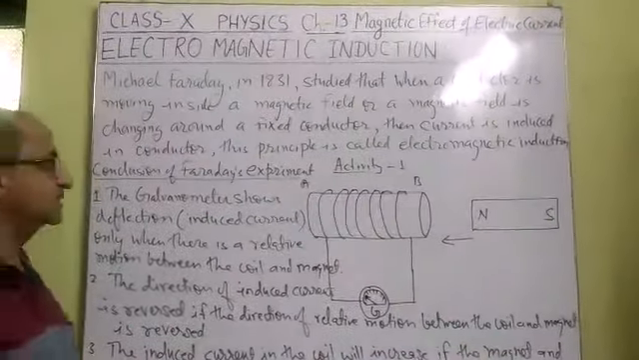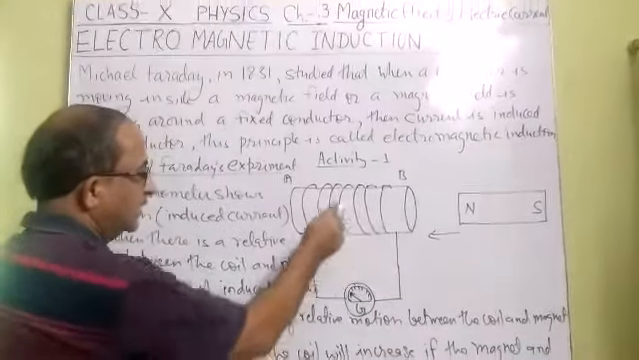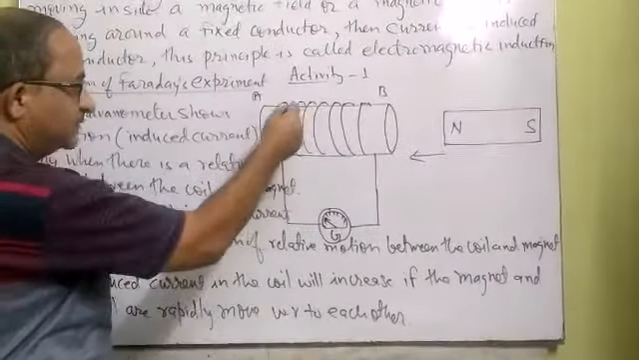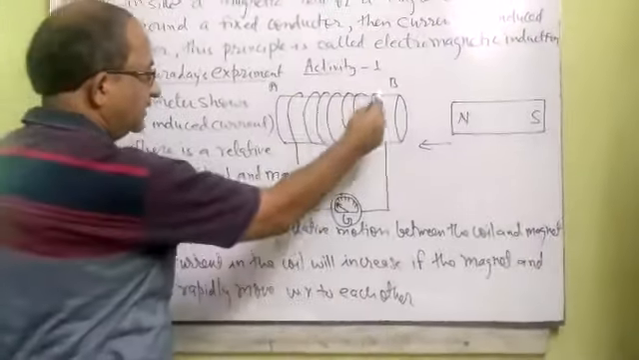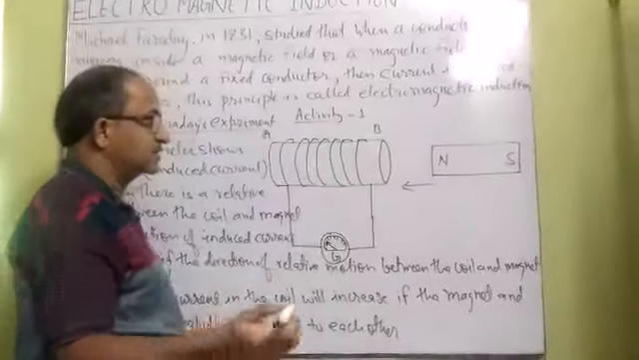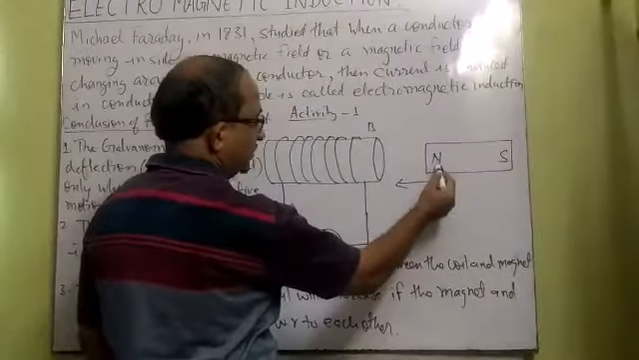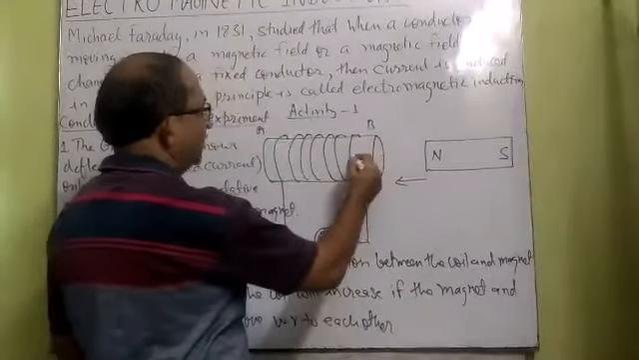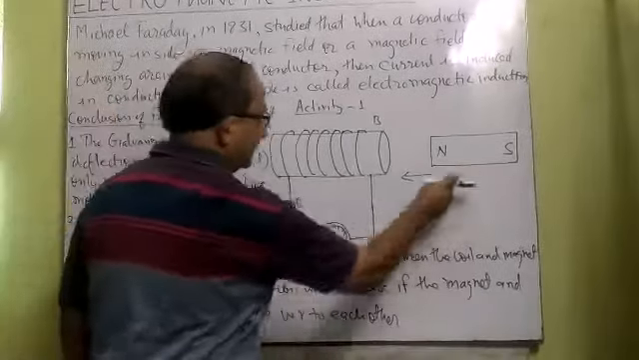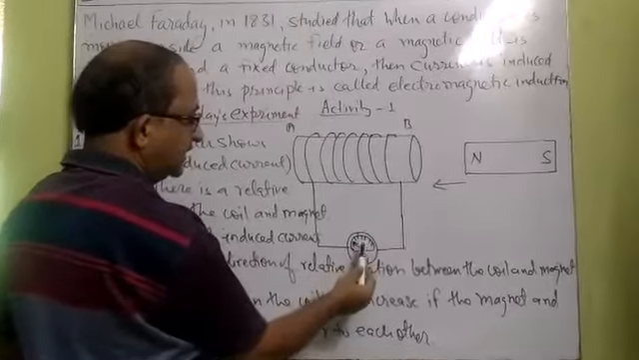Now you can understand this principle with the help of an activity. On a hollow paper tube, a wire is wound with so many turns. This coil is made of conducting copper wire, and the end of the copper wire is connected to a galvanometer. A fixed permanent magnet is held in the hand in such a way that its north pole is towards the coil. Suppose we move this coil near this magnet, then you can see there is a deflection produced inside the galvanometer.